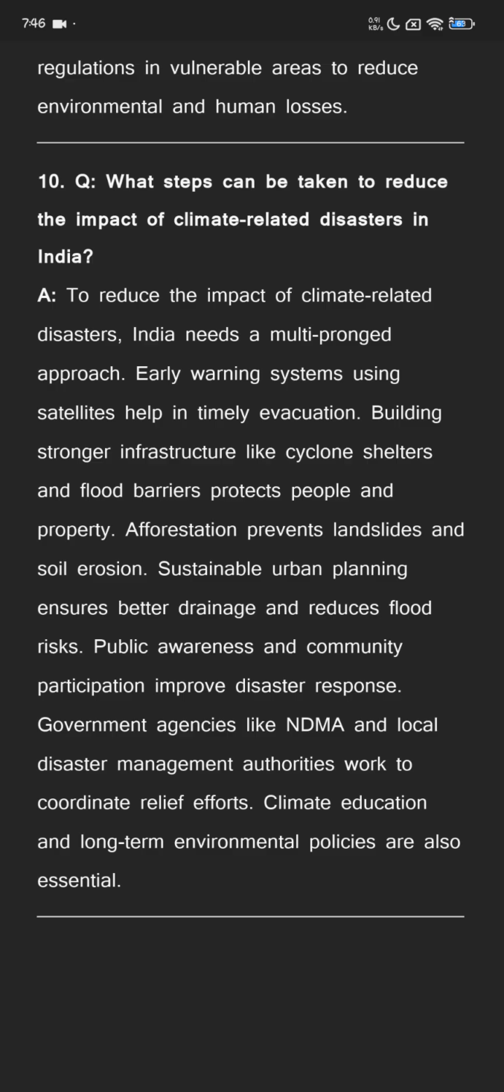Afforestation prevents landslides and soil erosion. Sustainable urban planning ensures better drainage and reduces flood risk. Public awareness and community participation improve disaster response. Government agencies like NDMA and local disaster management authorities work to coordinate relief efforts. Climate education and long-term environmental policies are also essential.